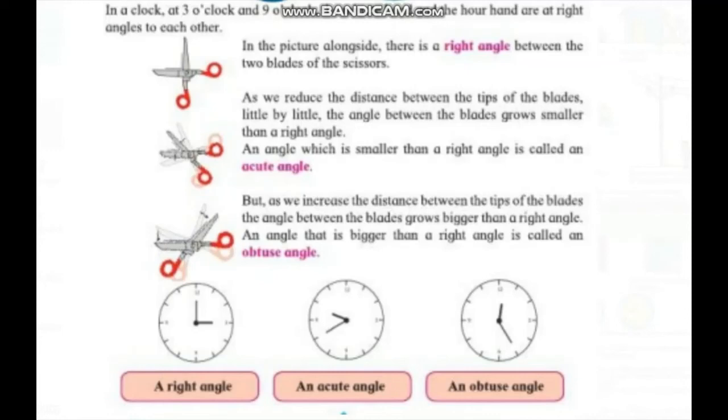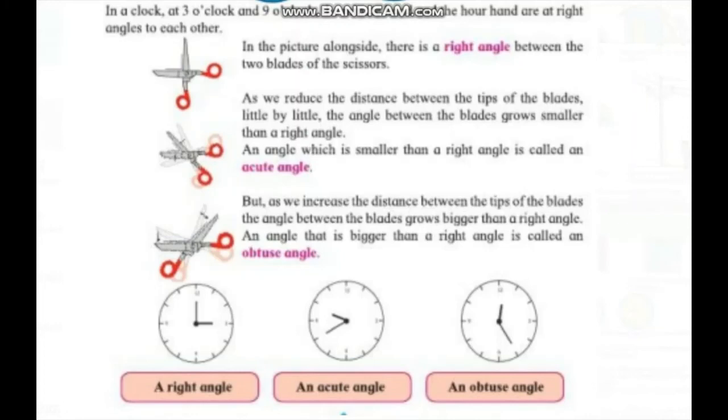The first clock shows the right angle, an example of a right angle. The second clock shows the acute angle, and the third clock shows the obtuse angle, an example of an obtuse angle, because the first clock shows 90 degrees, the second clock shows an angle whose measure is less than 90 degrees, and the third diagram shows an angle whose measure is more than 90 degrees.